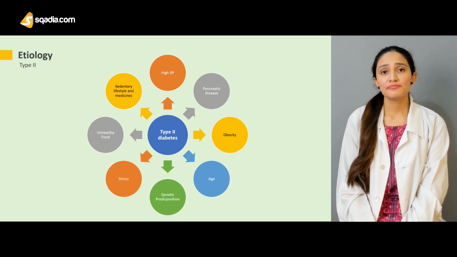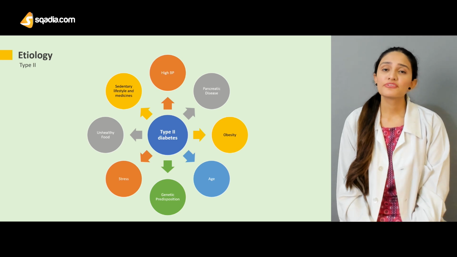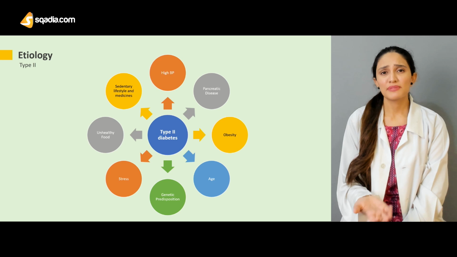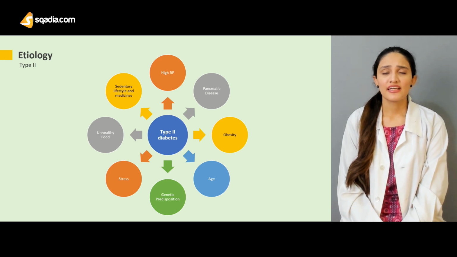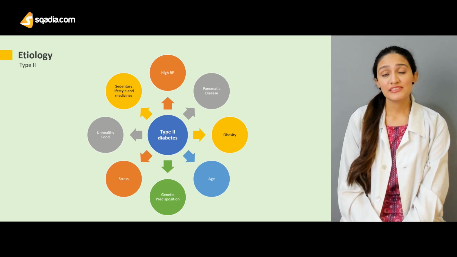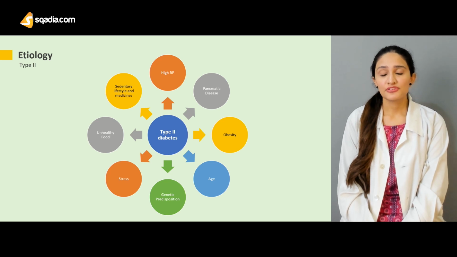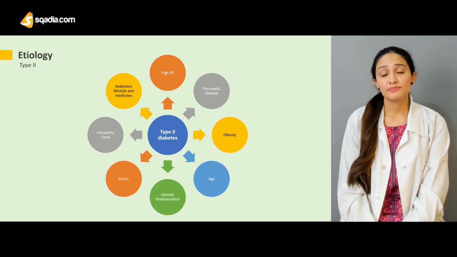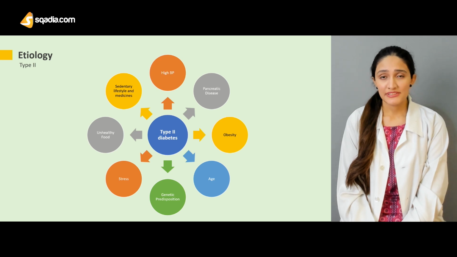And if we talk about medicines, there are some specific medicines that could lead to this disease. It includes corticosteroids and some diuretics, specifically thiazide diuretics, and some beta blockers, and specifically statins have also been proven to predispose a patient towards type 2 diabetes mellitus.